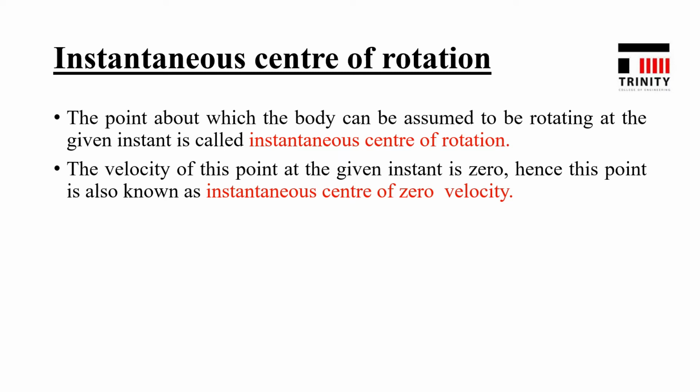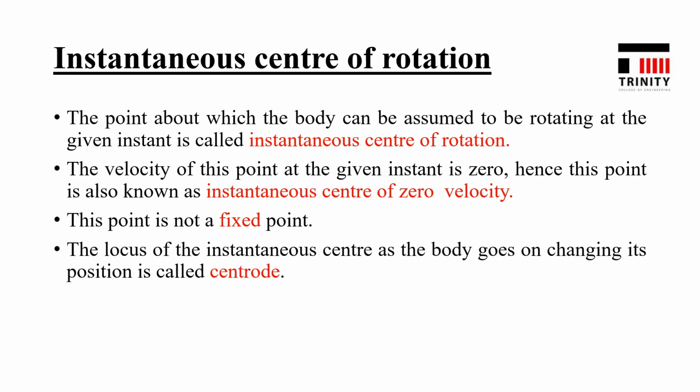Okay. This point is not a fixed point, that is, instantaneous center is not a fixed point. When the body changes its position, the position of instantaneous center also changes, which means instantaneous center is not a fixed point. Okay. The locus of the instantaneous center as the body goes on changing its position is called centrode.